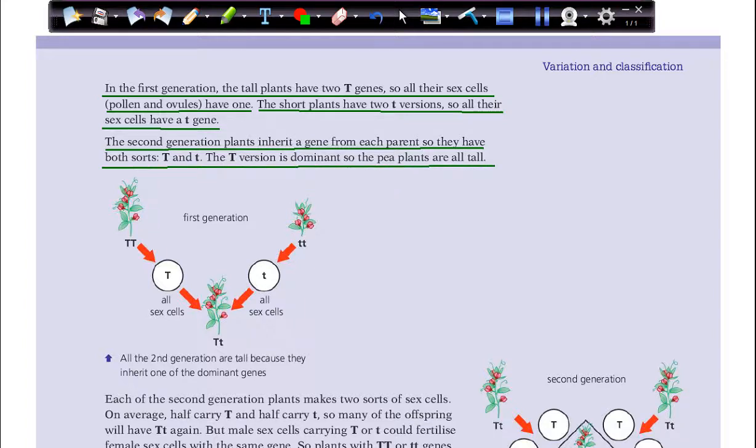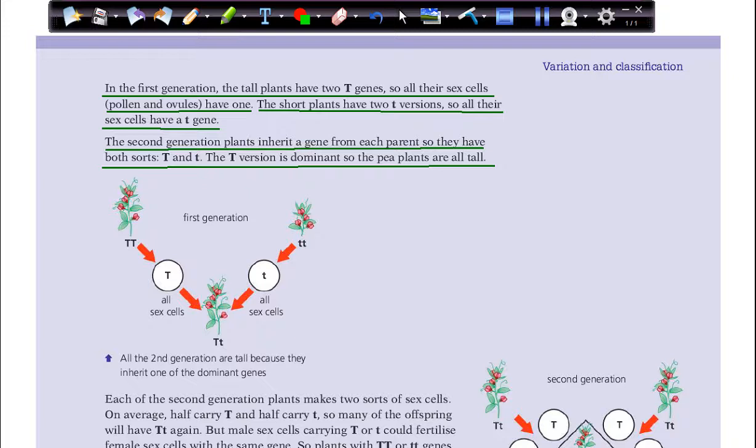As I said, in the first generation the dominant gene will come over the recessive one, so the first generation will be tall. Or if it's dark color and pale color, the dark color will win.